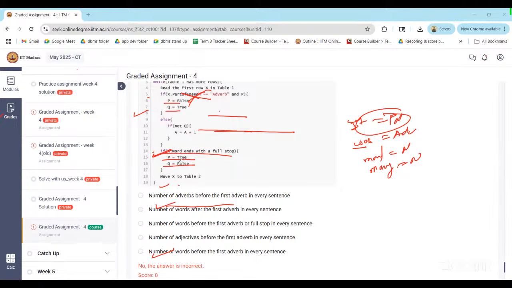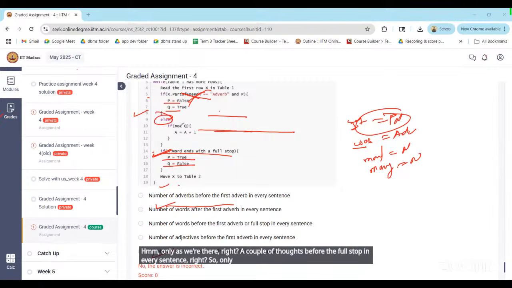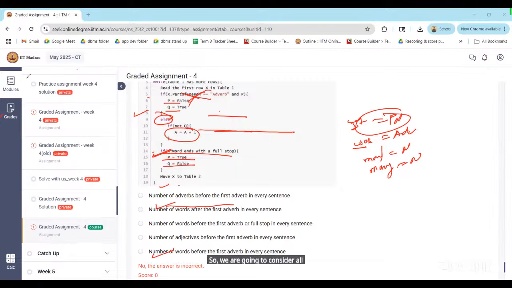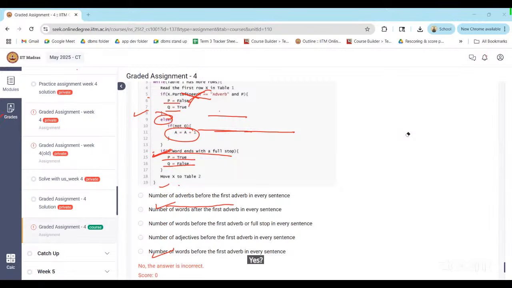Number of words before the first adverb. Yes, sir. Only else will work, else if is not there, right? Number of words before the full stop in every sentence, right? So only else will get executed, right? So we are going to consider all the words in this case. So option C is correct here. It was Monday morning and we don't have any adverb here. So that is going to consider this also, right? So option C, sir, is correct. Okay, great.